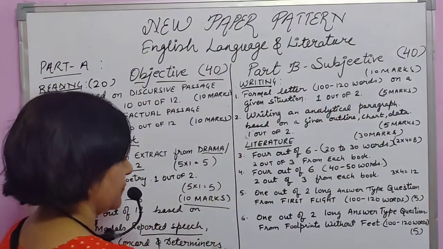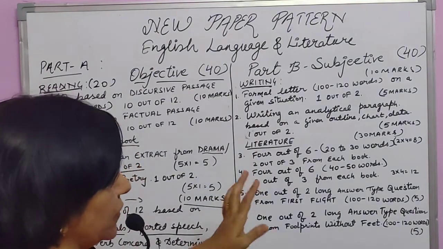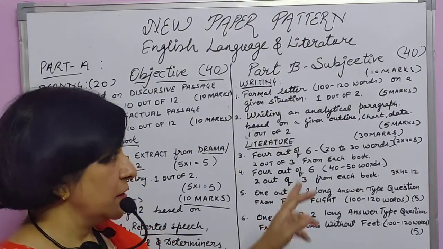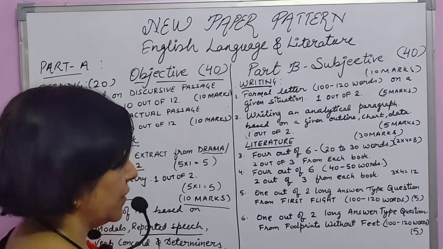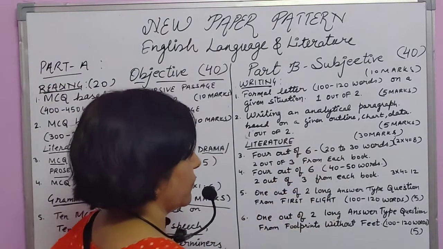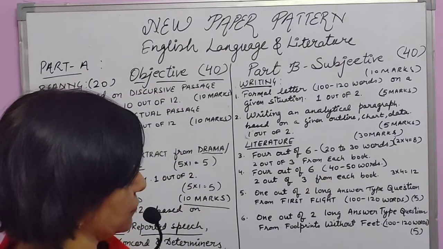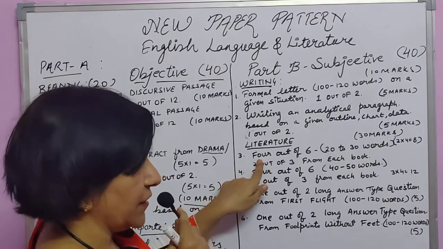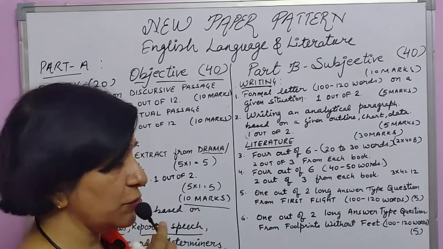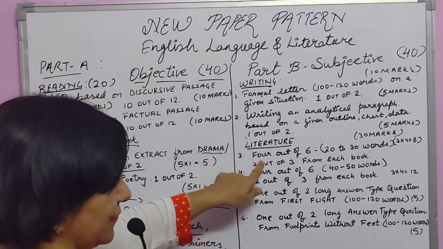Then come to literature. Earlier we had only 2 kinds of questions, 30 to 40 words and 100 to 120 words. Now 3 kinds of answers are to be written over here. The very first is 4 out of 6. It means 6 questions will be given to you and out of 6 you will attempt any 4.